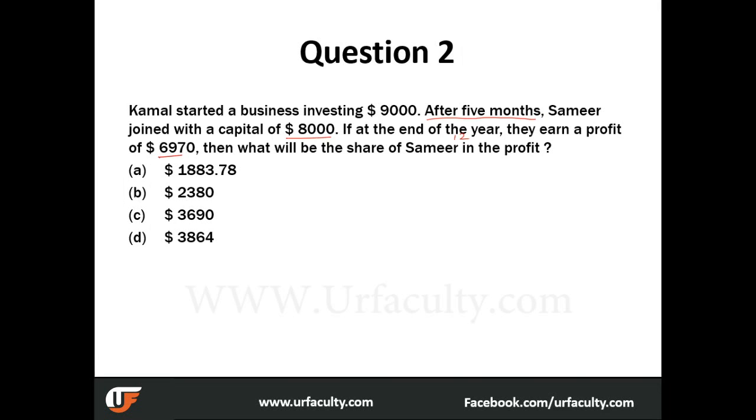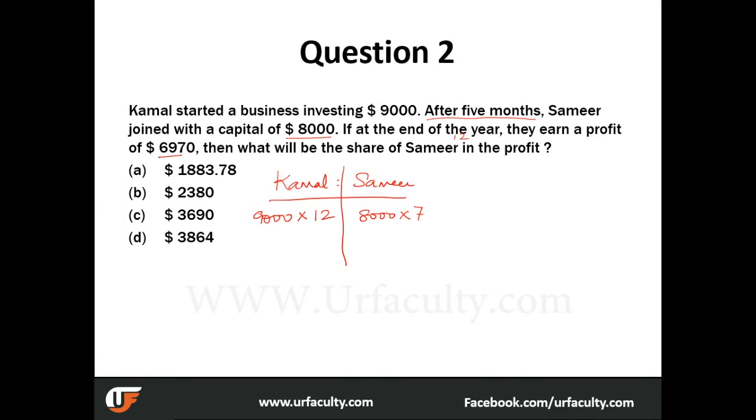Now, if I have to write the whole thing into a ratio format, Kamal is to Samir. I'll just put it like this, we'll put ratios later on. How much did Kamal invest? Kamal invested 9,000. And how much did Samir invest? Samir invested 8,000. How long was Kamal in the business? 12 months, because he is the one who started it. How long was Samir in the business? Just for 7 months.